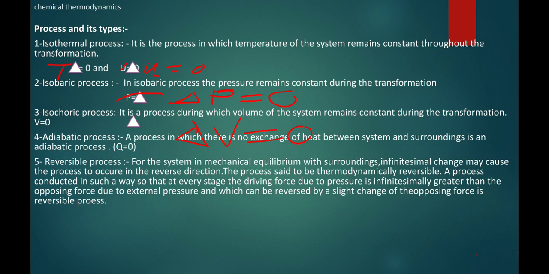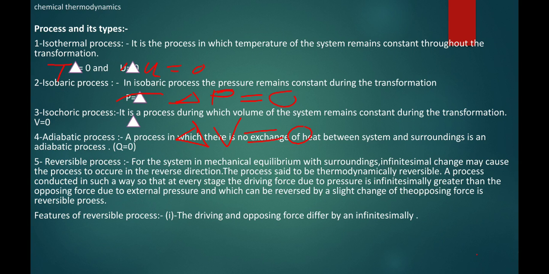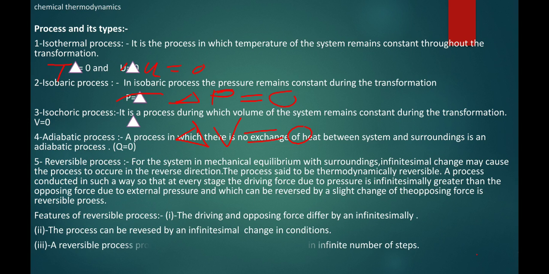Reversible process. Now features of the reversible process: the driving and opposing force differ by an infinitesimal amount. The process can be reversed by an infinitesimal change in conditions. A reversible process proceeds infinitely slowly and takes place in an infinite number of steps.